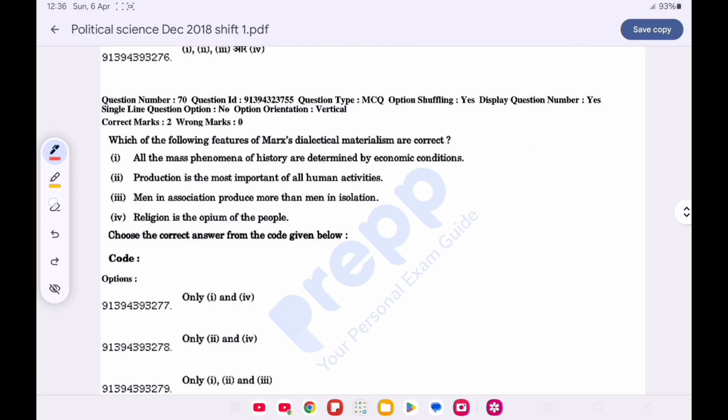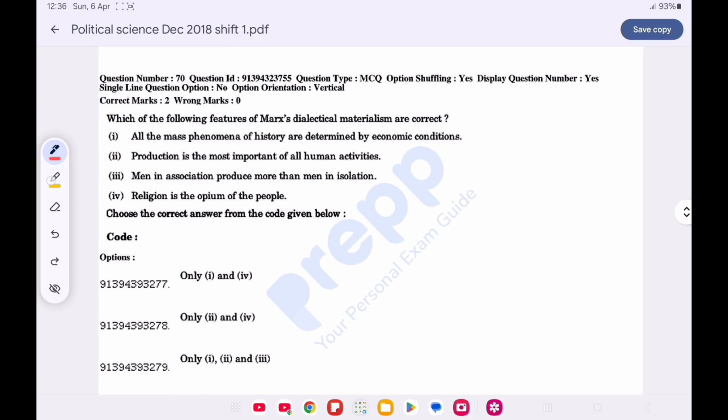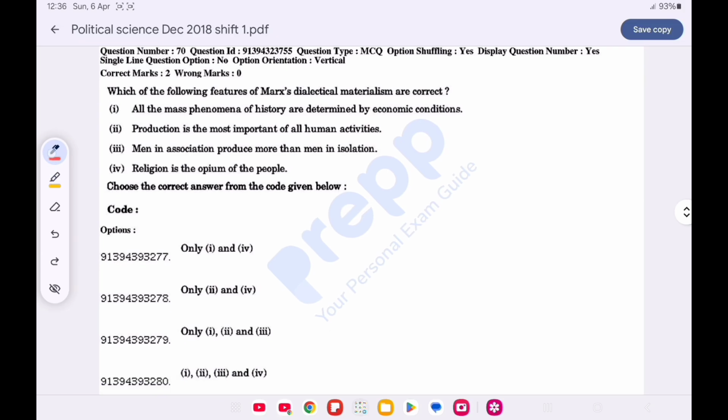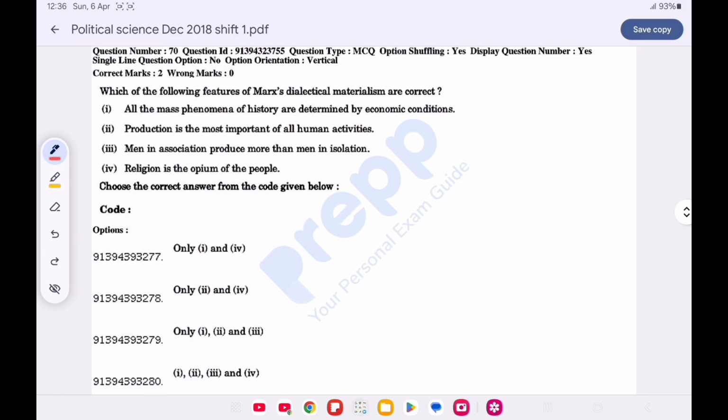Now question number 70. Which one of the following feature of Marx's dialect materialism are correct? Choose the correct option from the code given below. Option B is correct, all of the above, that is all the mass phenomena of history are determined by economic condition. Production is the most important of all human activities.